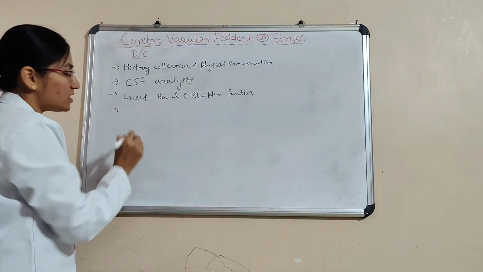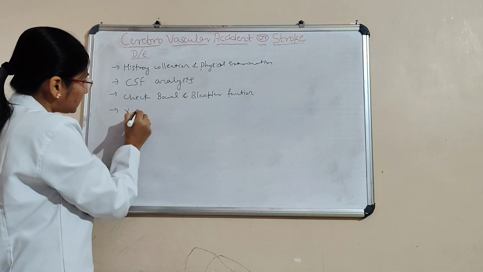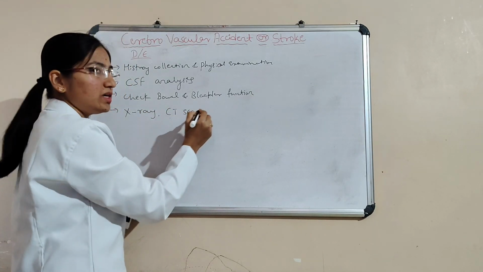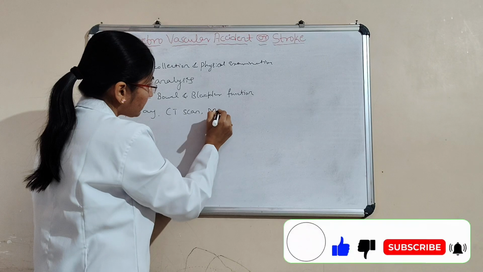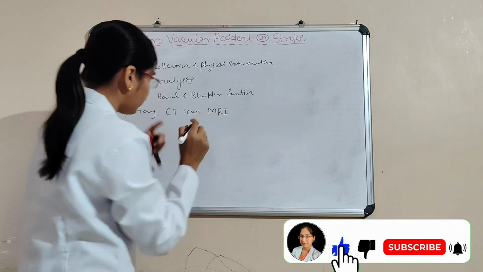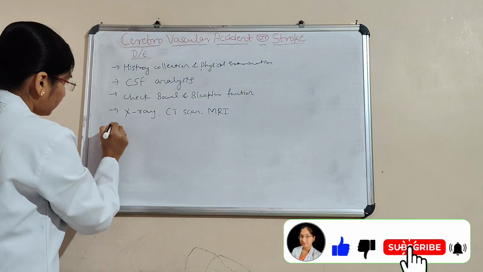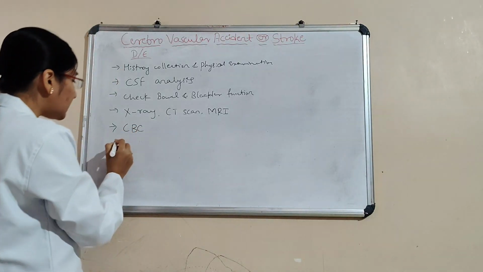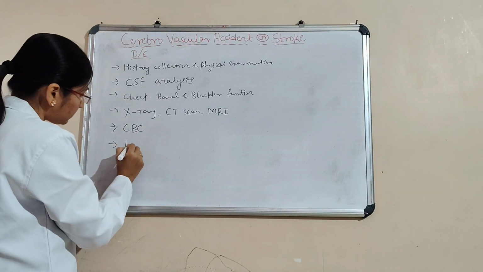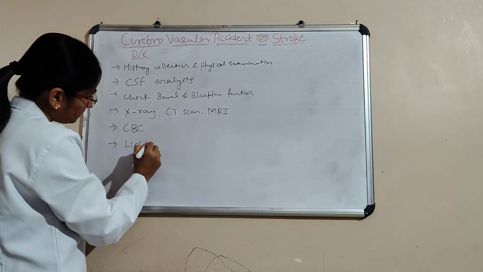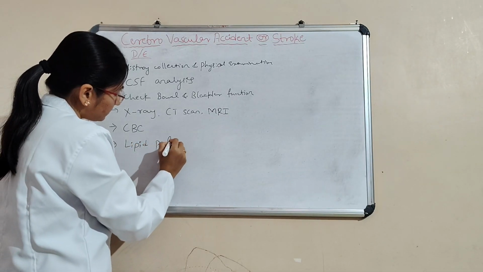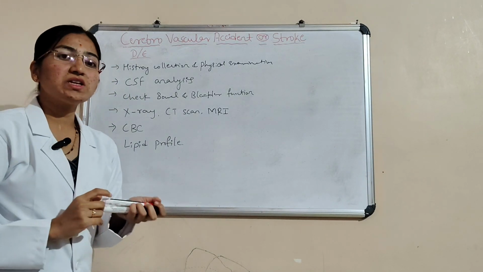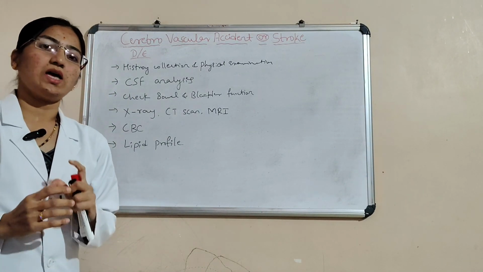And then CT scan, X-ray, and then MRI, and then CBC, complete blood count, and then lipid profile. These are the diagnostic evaluations for the cerebrovascular accident.